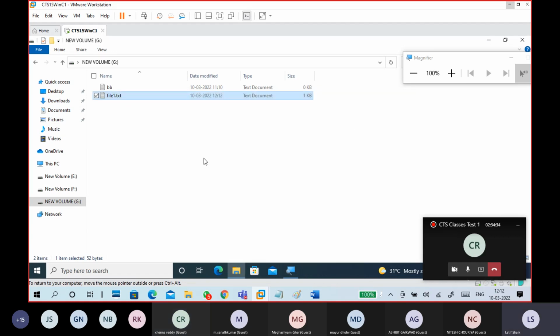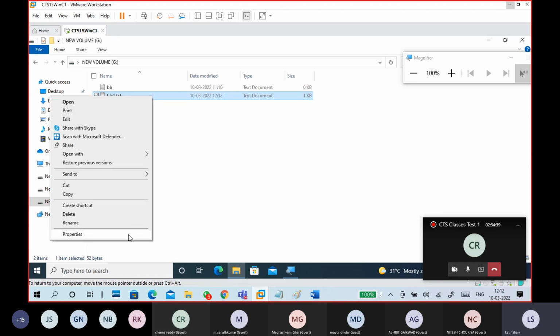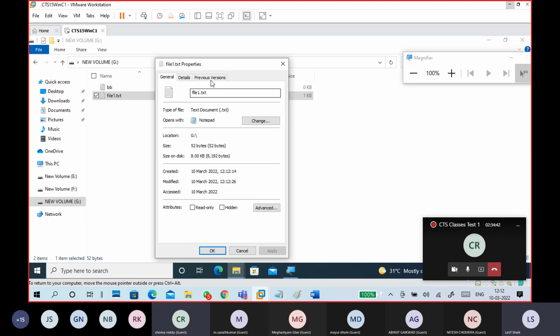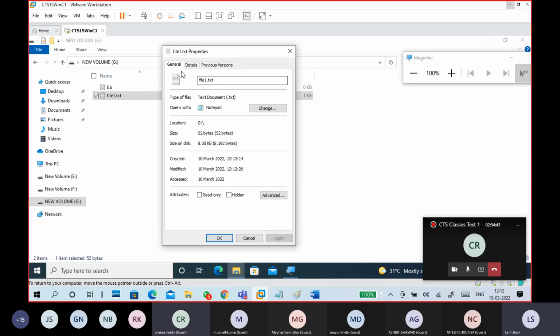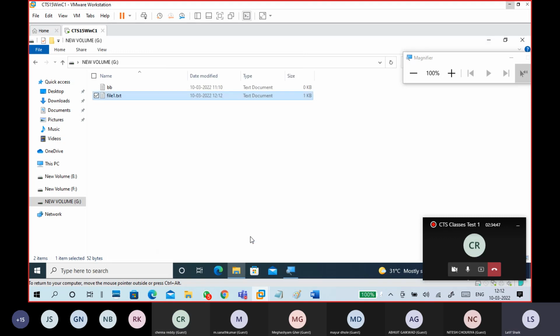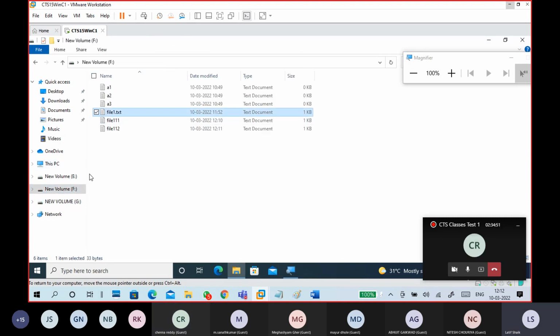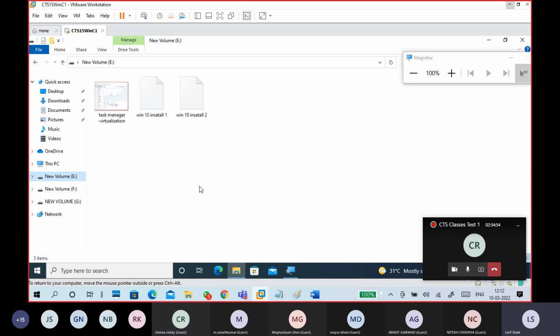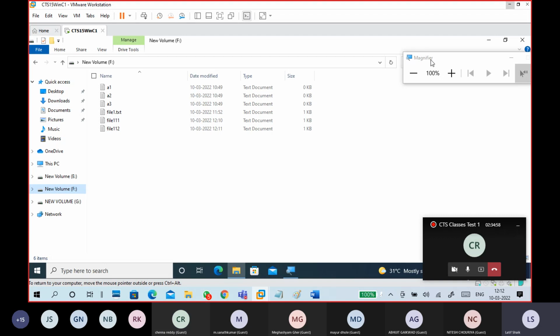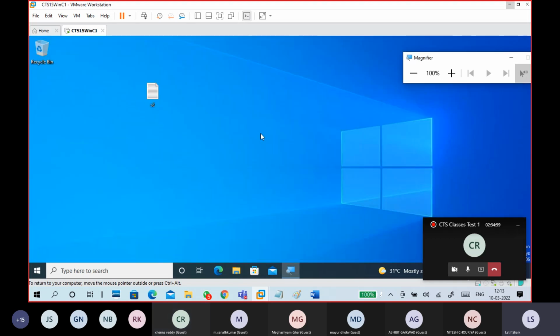So when I change the location, permissions on the file may change automatically, depending on the location, because there is no security in this drive. You can try copying the same file to another NTFS drive also. So this is your NTFS permissions.